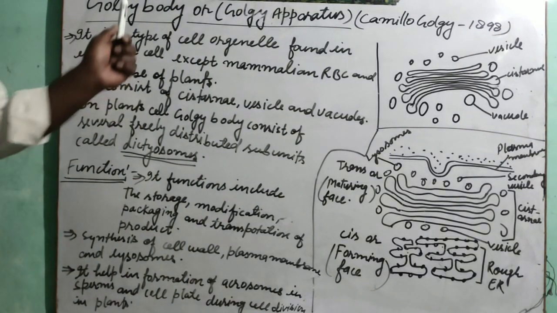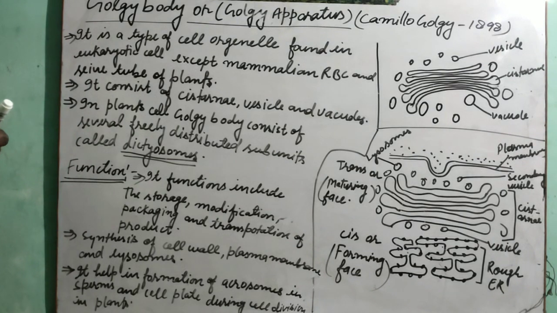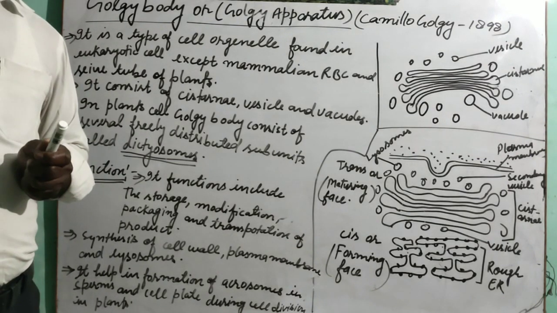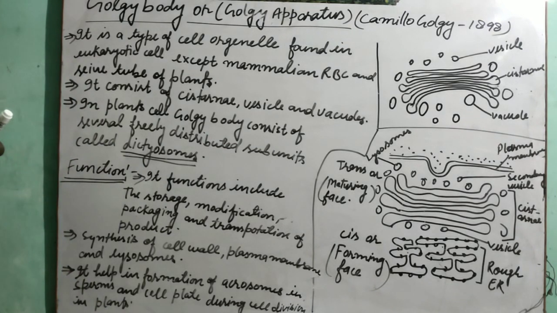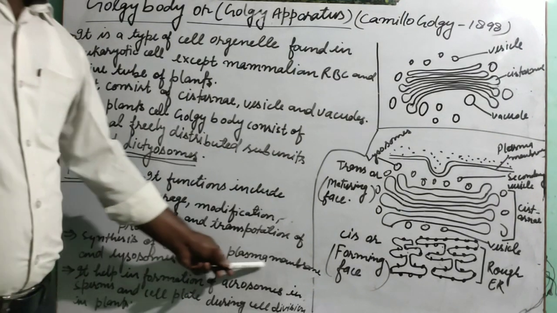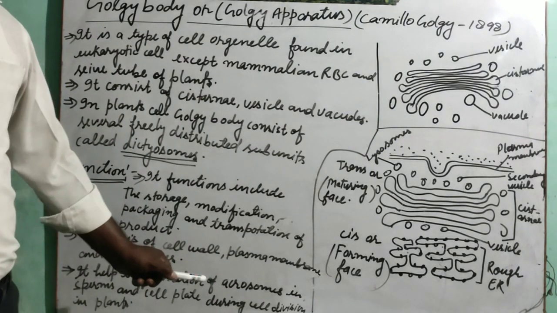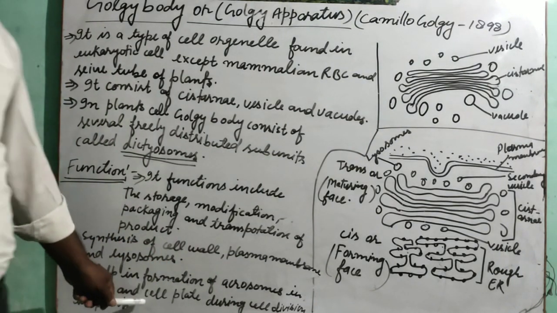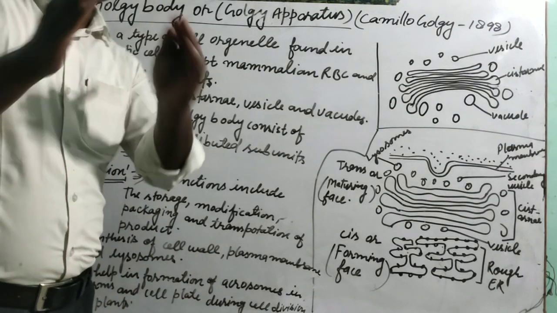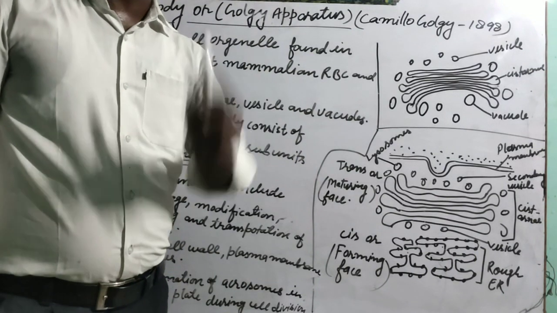Students, this Golgi body also performs a very important function. It is helpful in the synthesis of cell wall, plasma membrane and lysosome. Also, it helps in the formation of acrosomes in sperms. Acrosomes, students, we will study in the next chapter. In sperm there are acrosomes, the head-like structure, and the cell plate during cell division. What is the cell plate? When there is cell division in plants, there is the formation of a cell plate between two cells.